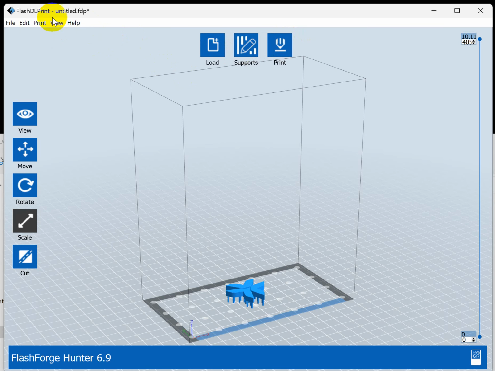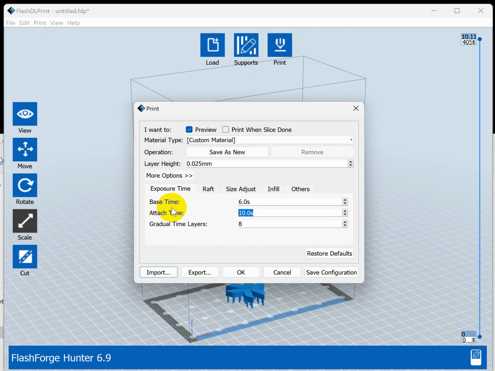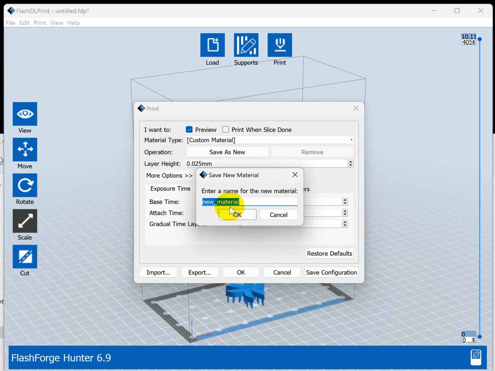Okay, 0.025, base time 6, 25. Okay, resin type A. Okay, and we save the configurations and everything is fine now.